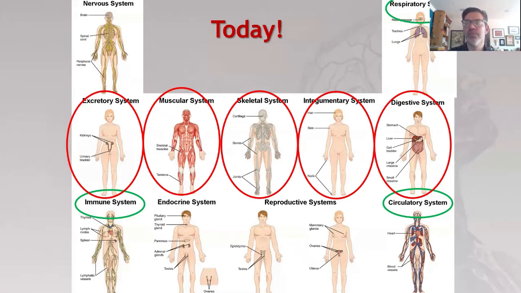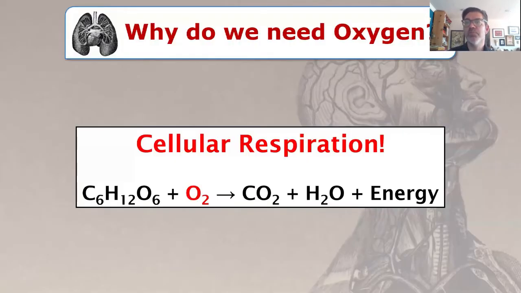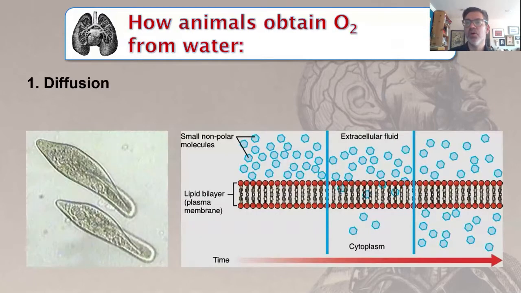So far, I have covered 5 organ systems. The next 2 lectures will cover 3 more. Let's begin with the respiratory system. We breathe because our cells go through a process known as cellular respiration, where oxygen is necessary to convert sugar into usable energy. Organisms obtain oxygen in a variety of ways.